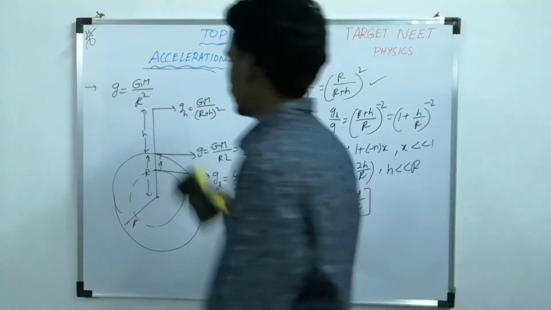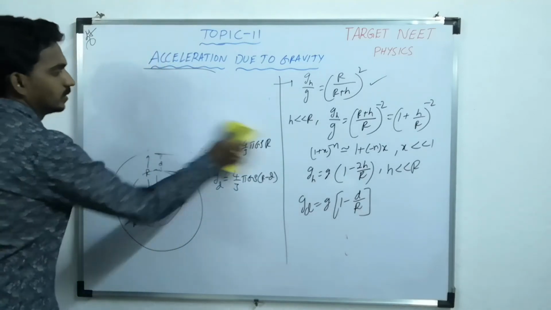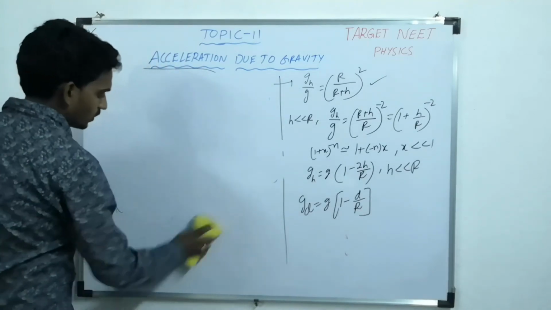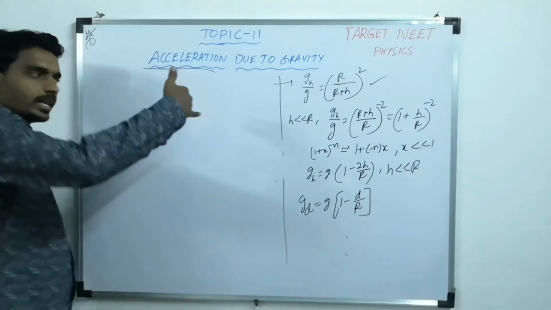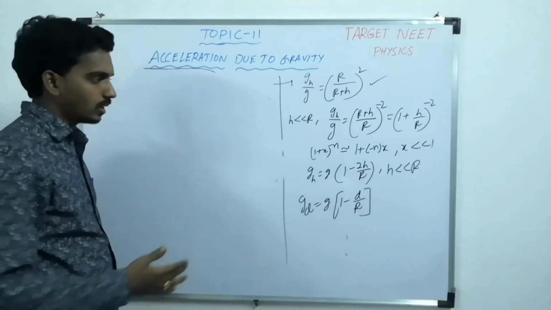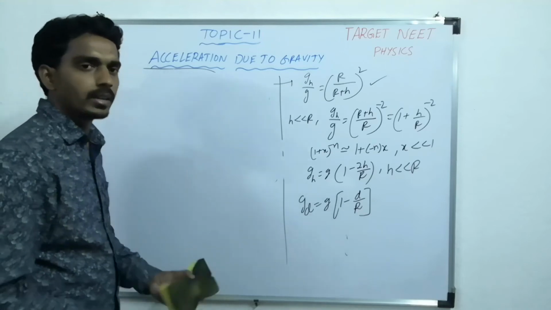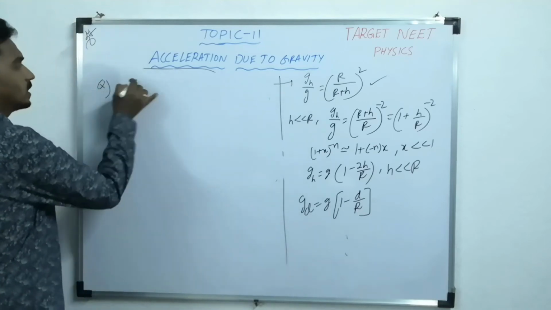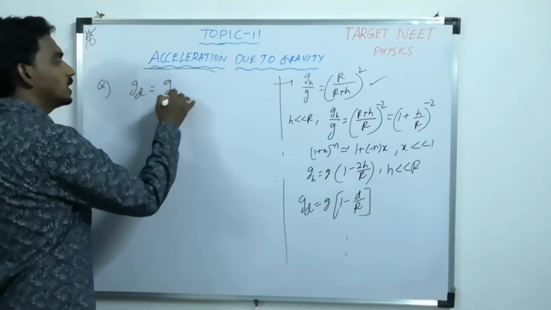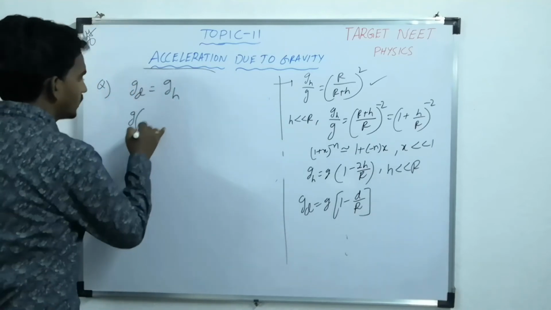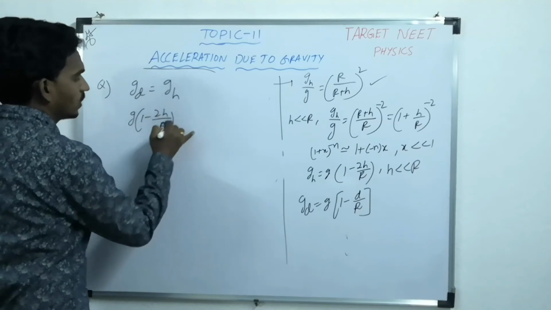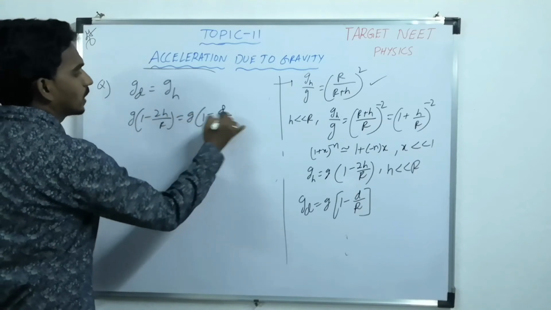Now let us take one simple question based on this. At what depth and height is the acceleration due to gravity the same? The question is g at some depth is equal to g at some height from the surface. That means g into (1 minus 2h by R) should be equal to g into (1 minus d by R).